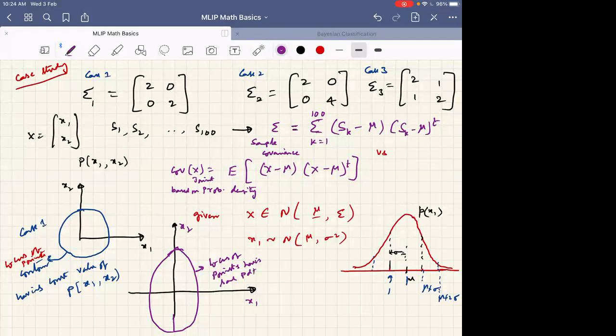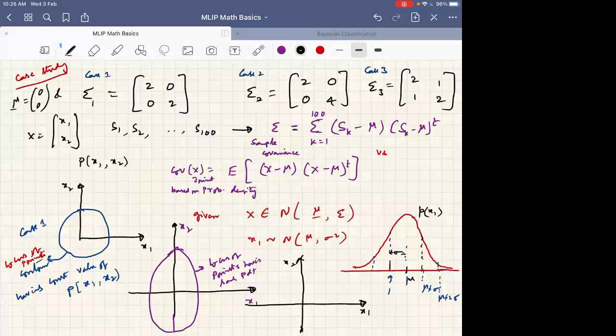Okay, so now the next question. Third case, how do you think it looks like? I somehow want to plot here. This is x1. Okay, this is x2. And the covariance is given like this. See, why I'm discussing covariance, I have not given the mean value at all. But what mean value am I assuming in these plots for sketching all these things? 0, 0. Yeah, very good.